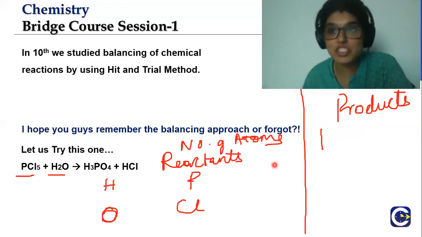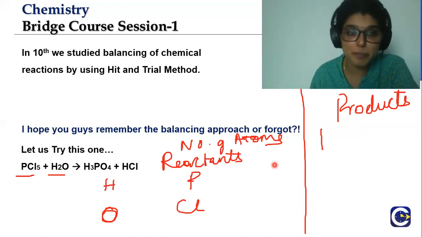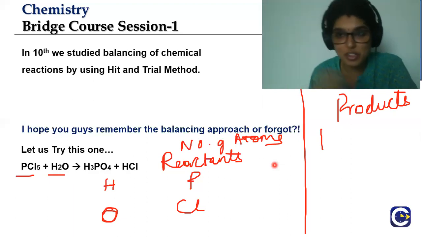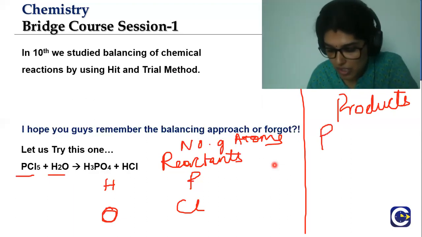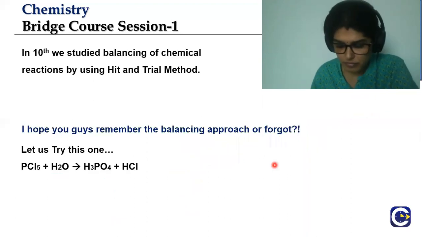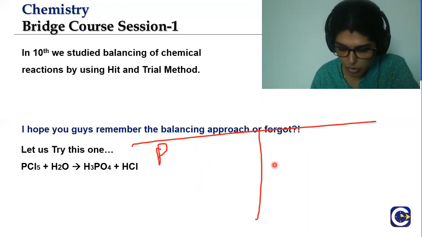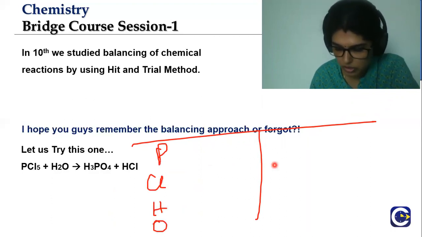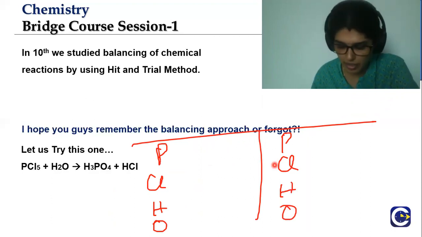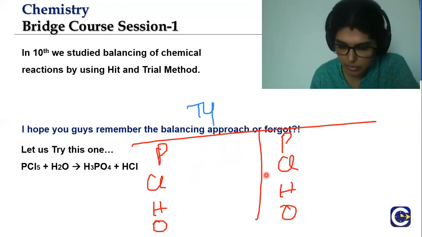There is no new atom which is going to come and enter into the reaction. Whatever is present will only be present. There is only rearrangement. So we have phosphorus, chlorine, hydrogen, and oxygen, isn't it? These are the four atoms which are present. So it will help you if you can make a table like this whenever you are writing a reaction. So these are the atoms, types of atoms.